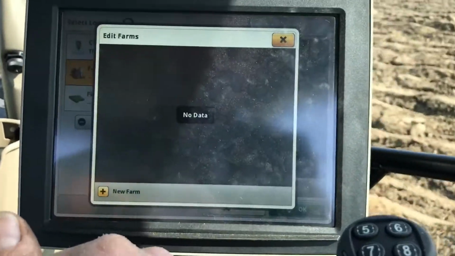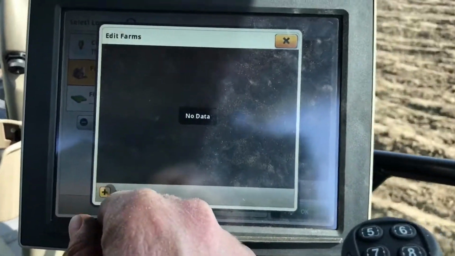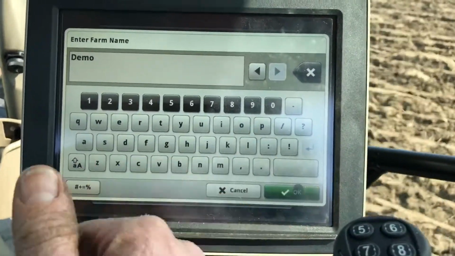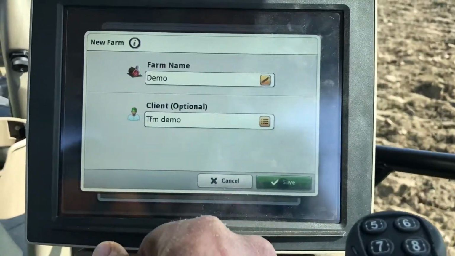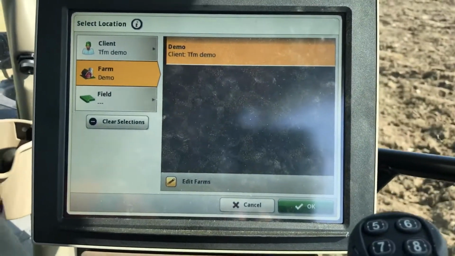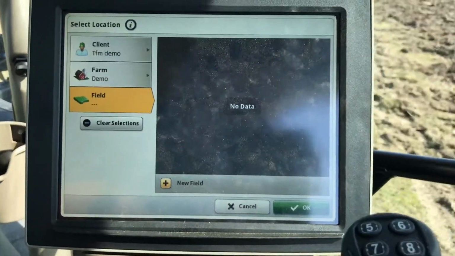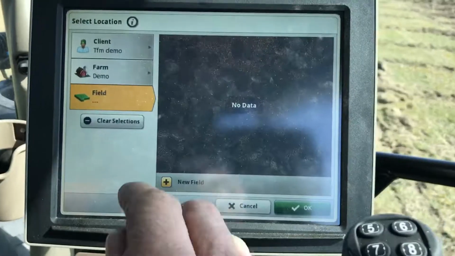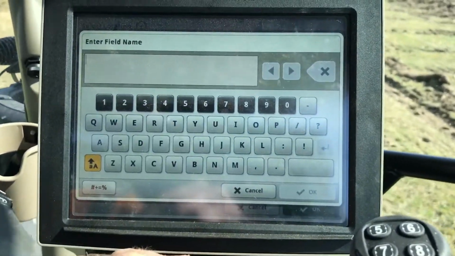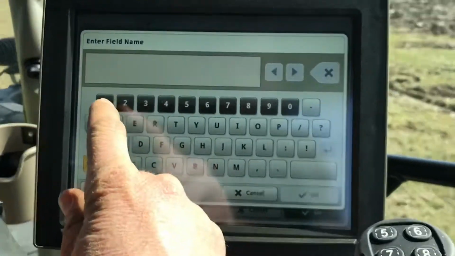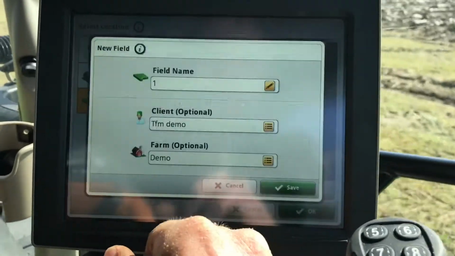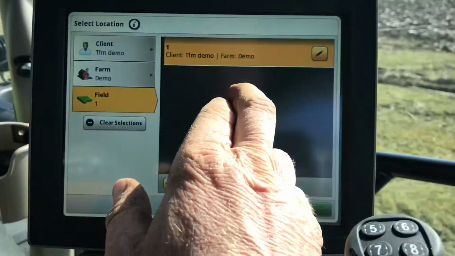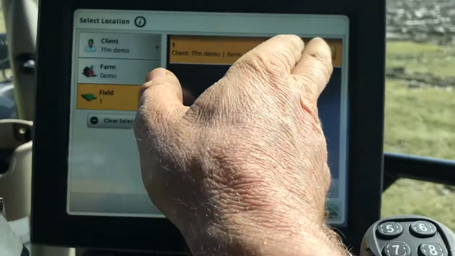So we're saying edit the farm, we'll put in a new farm on the bottom left hand corner again, and we'll just say DEMO, demo again. We'll save that. Now it's asking us for a field, so under field then we'll put in new field on the bottom left, so we go new field and we'll call it field 1. We'll click OK to that and we'll save all the information. Now that's it, saved.